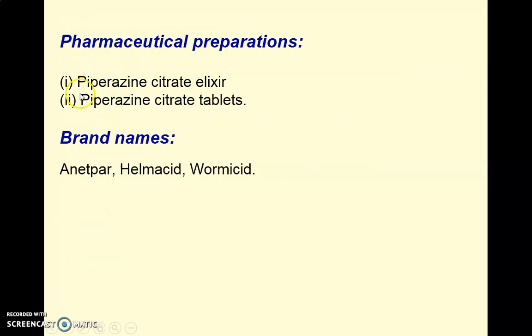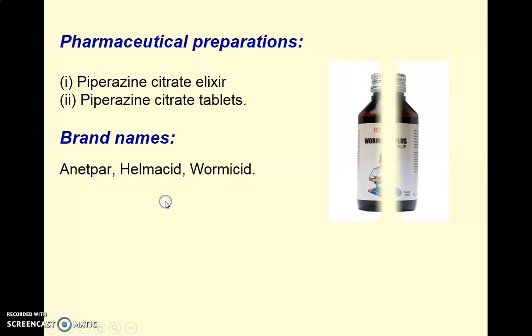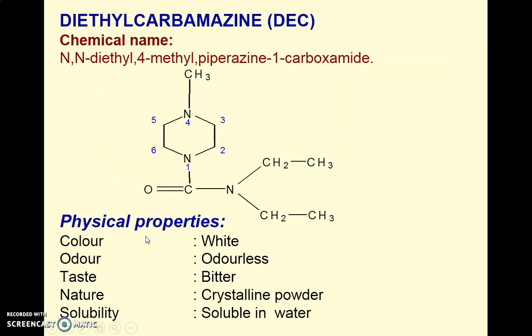Next, the pharmaceutical formulations of piperazine include piperazine citrate elixir and piperazine citrate tablet, and the brand names include Anetpa, Helmicid, and Wormicides. So you can see that Wormicide syrup is available for pediatric use, for children.